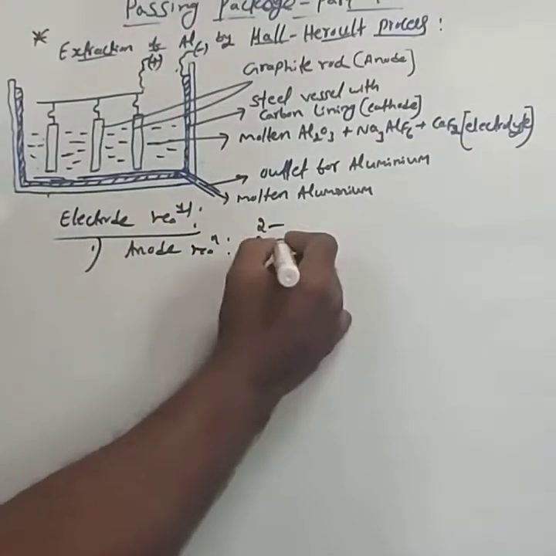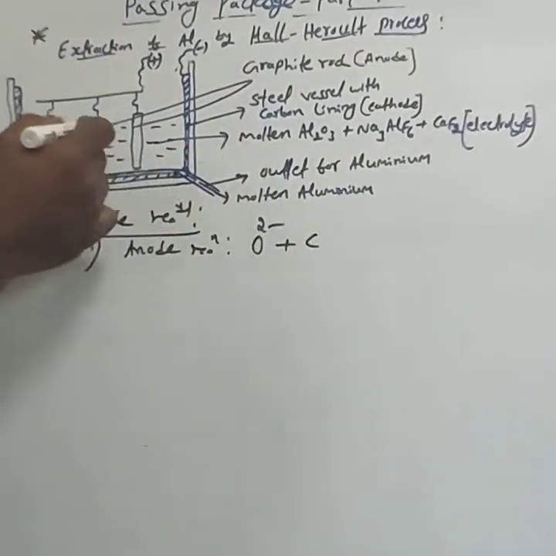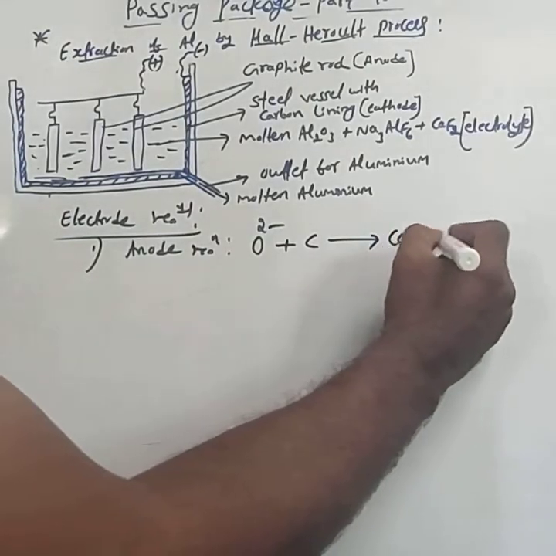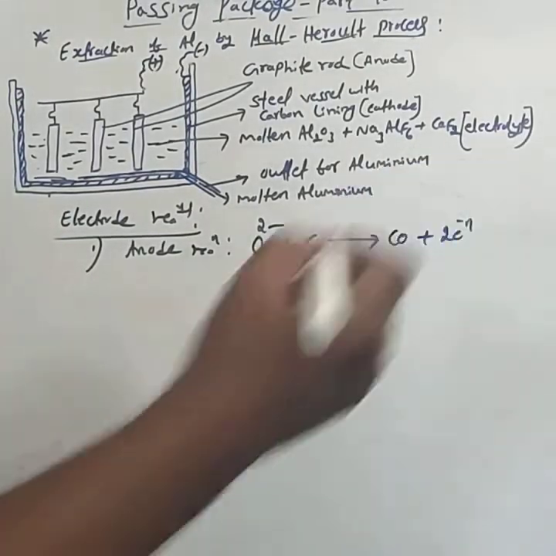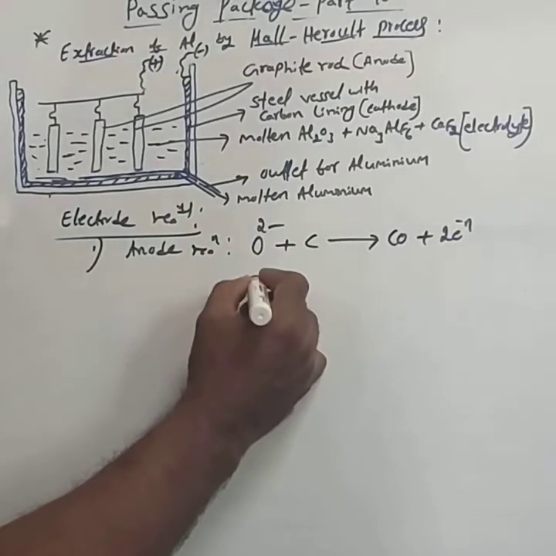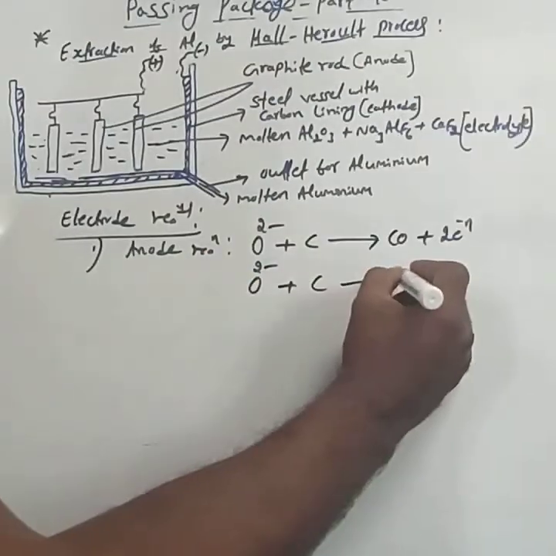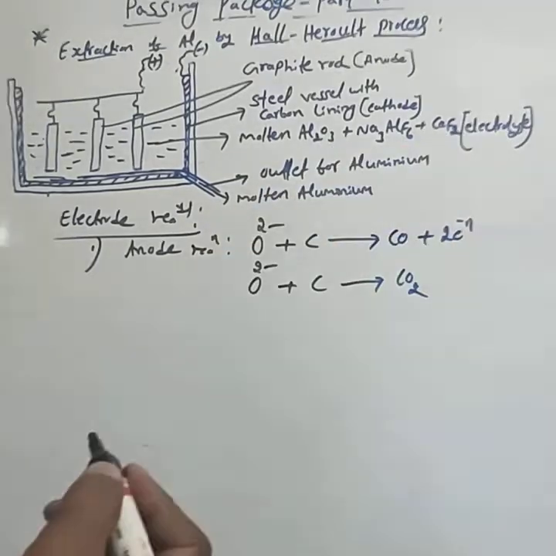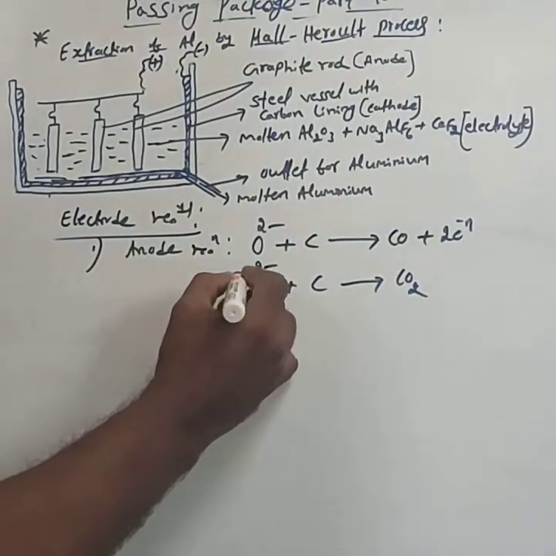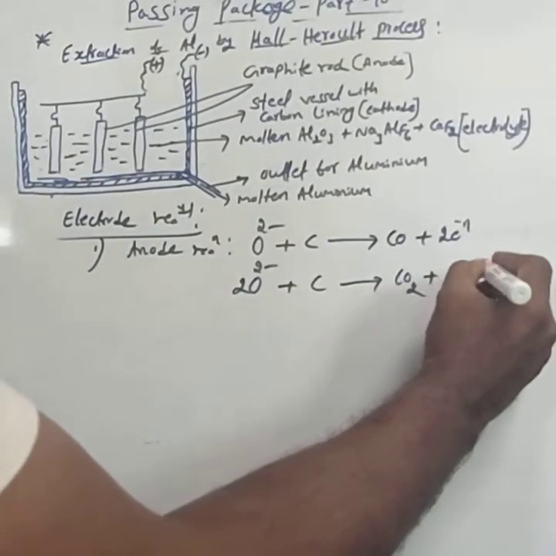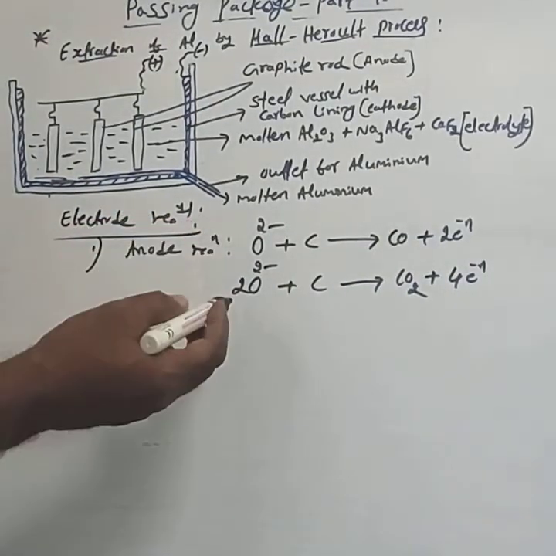That O2- combines with the carbon rods and forms CO, liberating 2 electrons. Or O2- combines with C and forms CO2, with 2O2- liberating 4 electrons. This is the anode reaction.